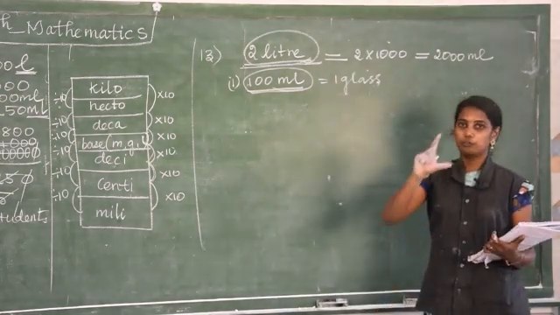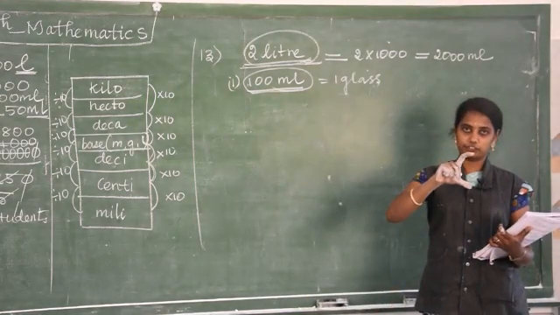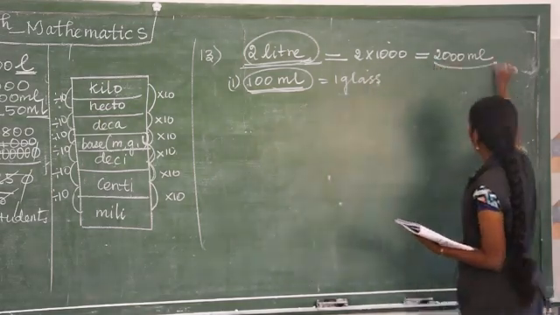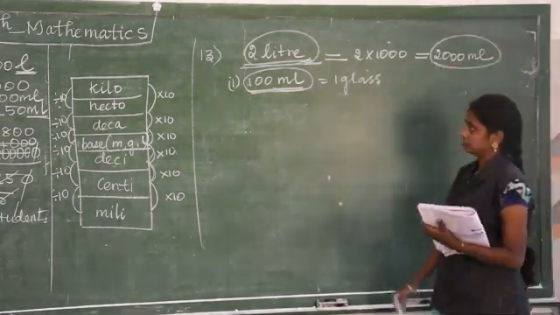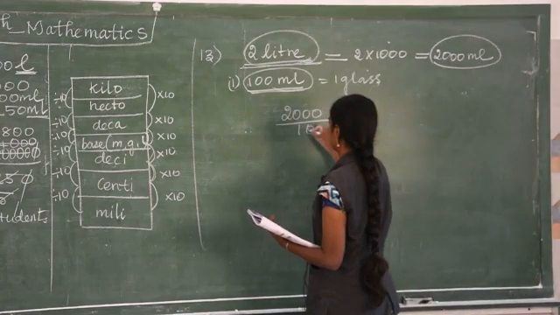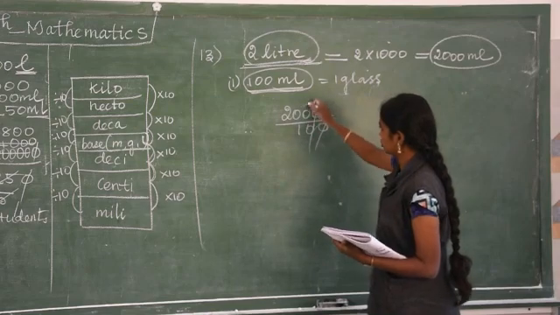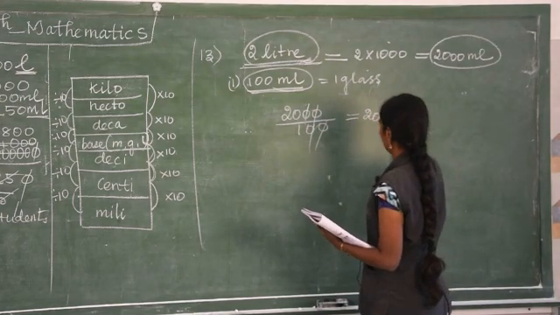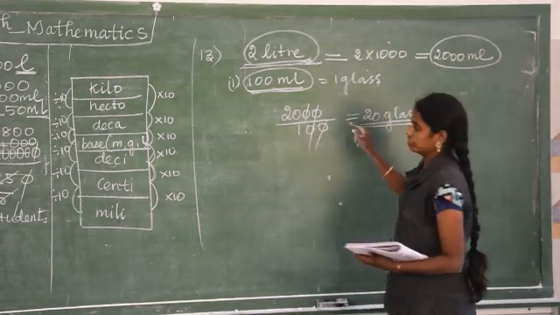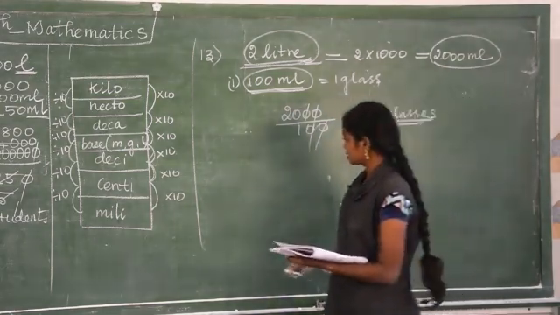For one glass 100 milliliter you can fill it. How many glasses you can fill like this, if you have 2000 milliliter? Division, so 2000 divided by 100, 0 we can cancel. So you can fill 20 glasses. Option 1, the answer is 20 glasses.